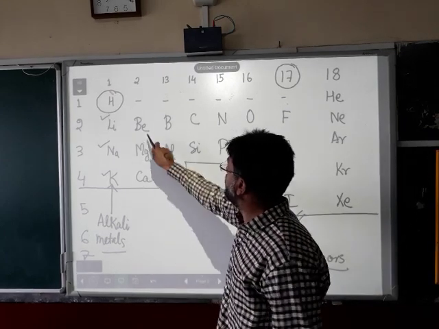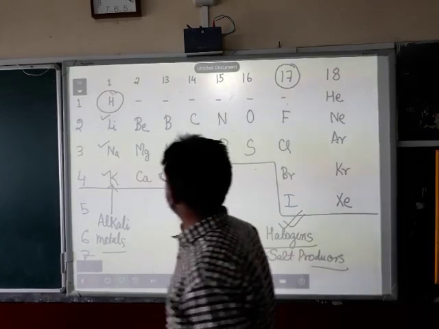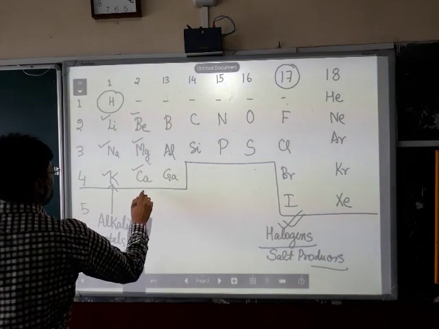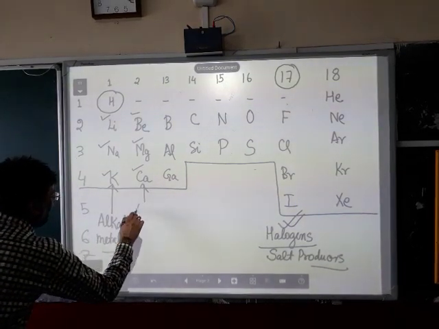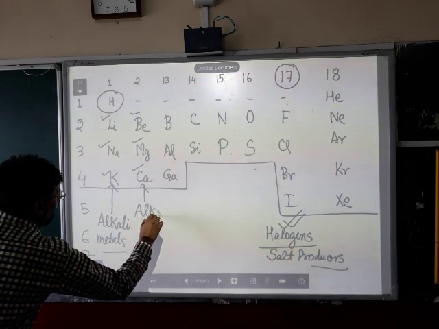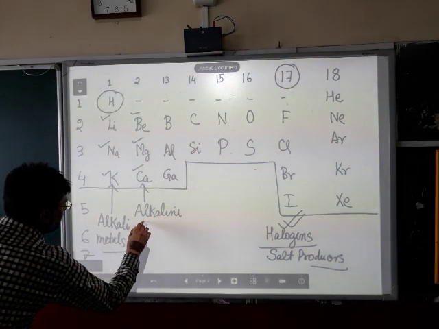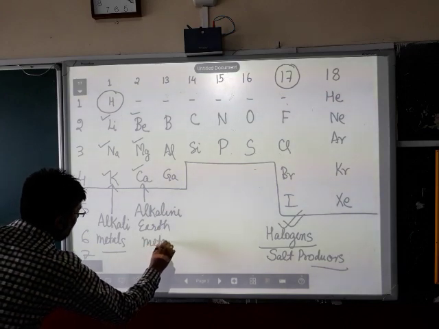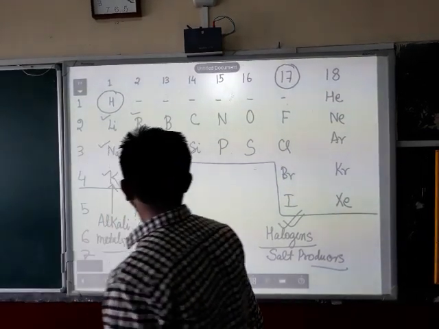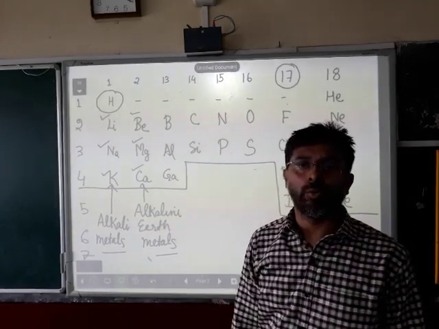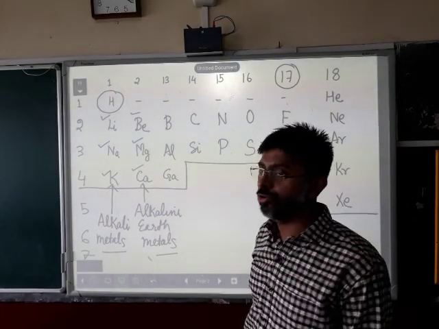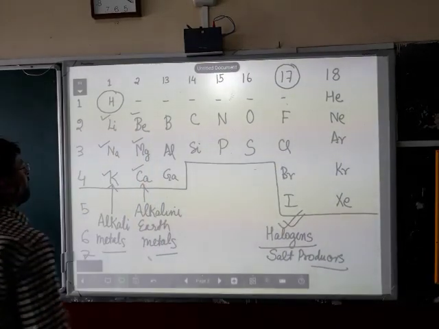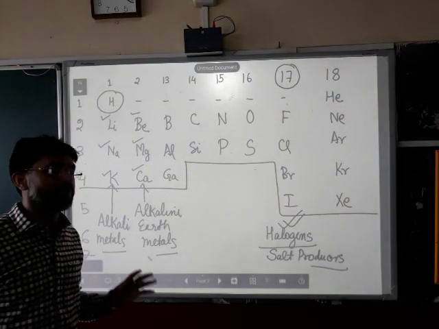But please learn only beryllium, magnesium and calcium. These elements of group 2, beryllium, magnesium and calcium, are called alkaline earth metals because they also react with water to produce strong alkaline solutions. These elements are found in the crust of the earth.